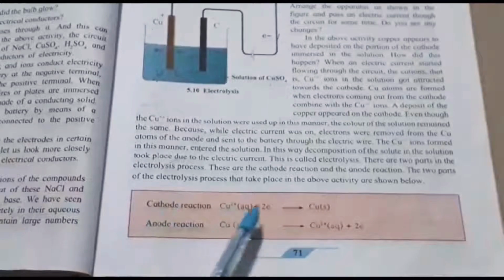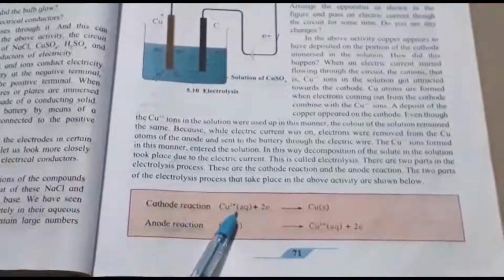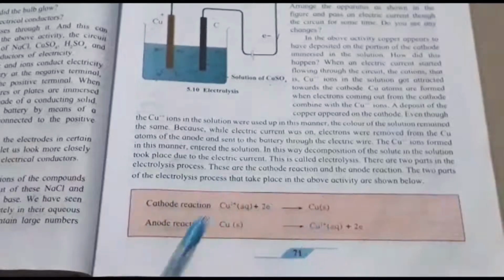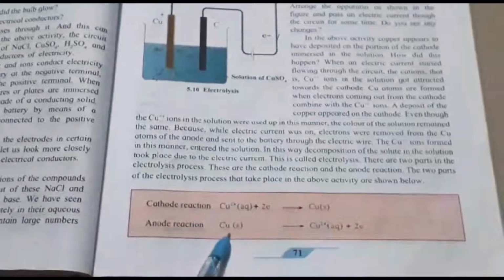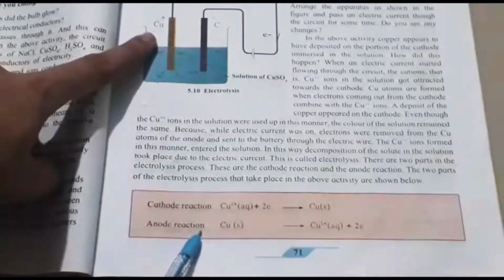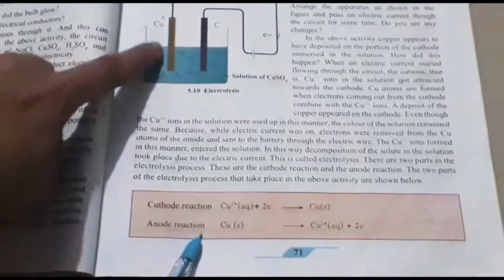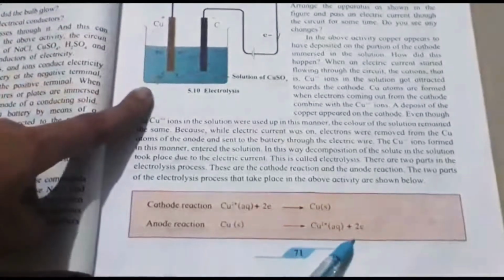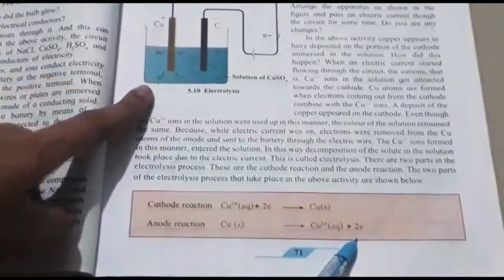Here copper 2 plus absorbs the electrons and we get copper as a product. At the anode, we are going to get electrons as a product. On the anode, this is copper, and this copper is giving us electrons.